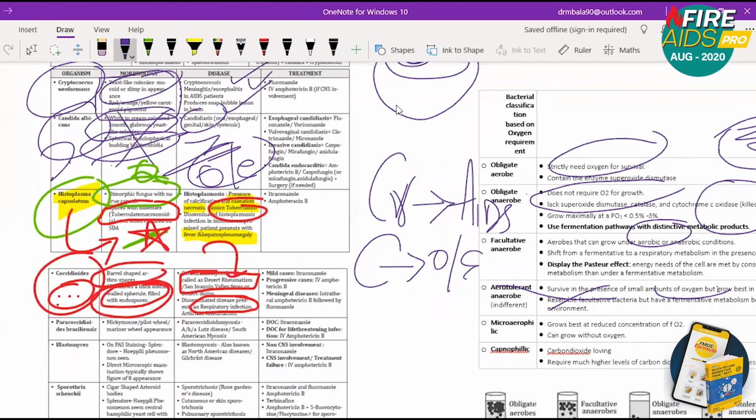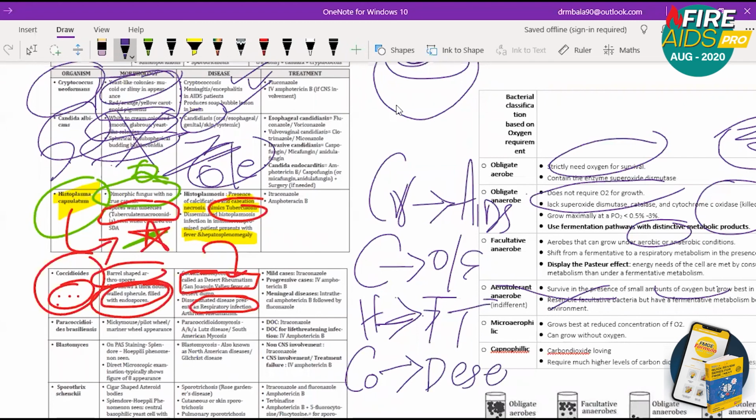Histoplasma, you must remember two words, which are going to be T and T. The first T is tuberculate macroconidia. The second T is TB. Histoplasma mimics TB. Next is Coccidioides, you have to remember desert rheumatism. You have to remember desert. These are the four words that you must remember till now.